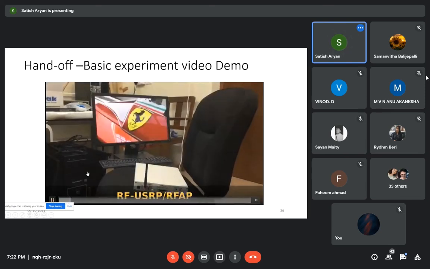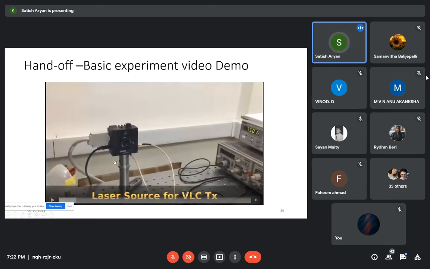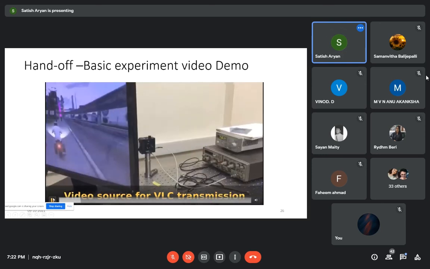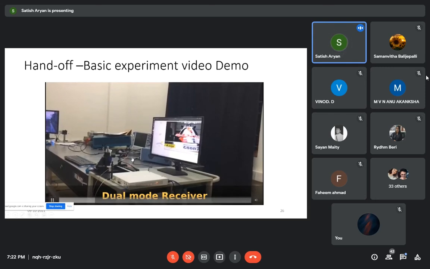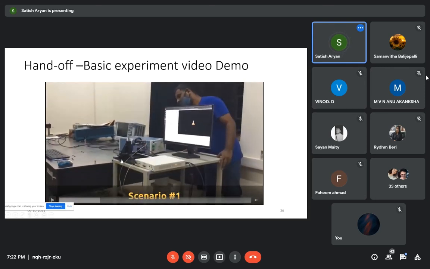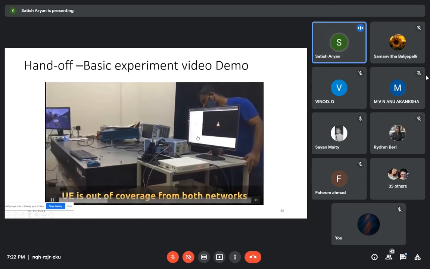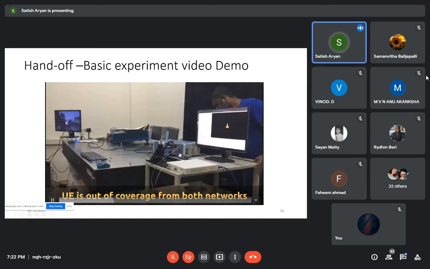There is video streaming taking place. Now this is the moment where at first there is no video streaming taking place. Now I'm moving into the VLC coverage region. I'm making it line of sight, and you can see the video streaming takes place. So it is under the VLC coverage point.